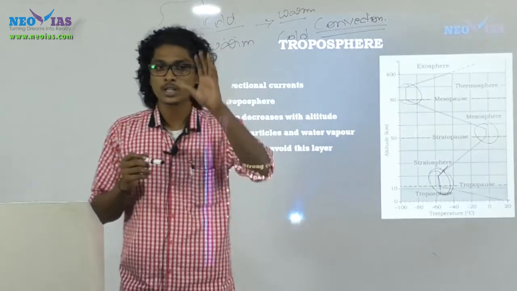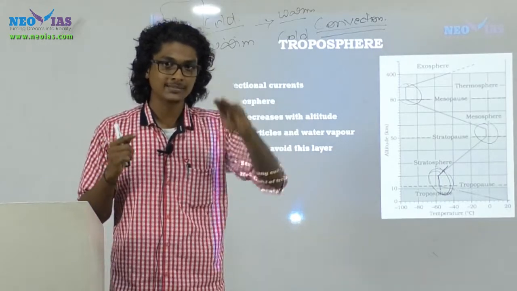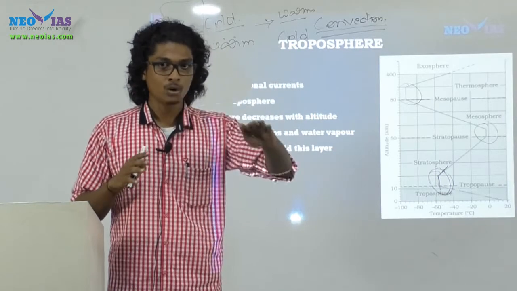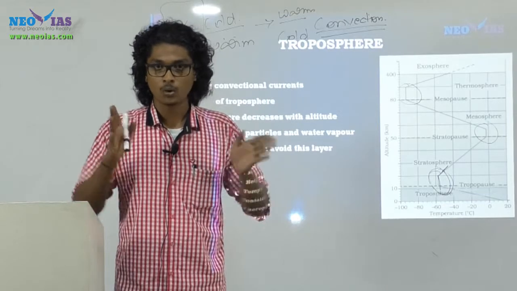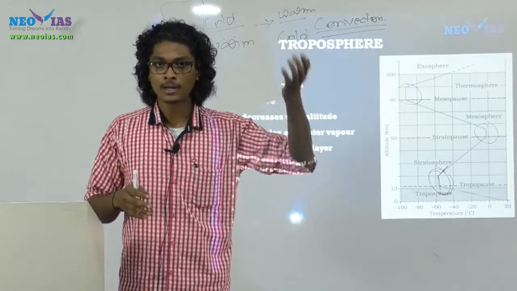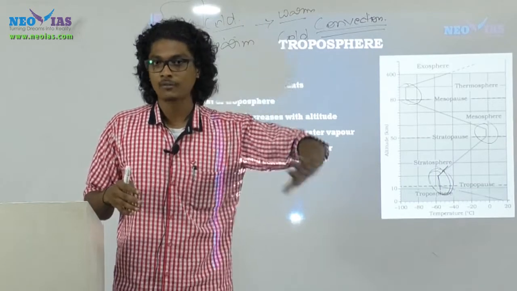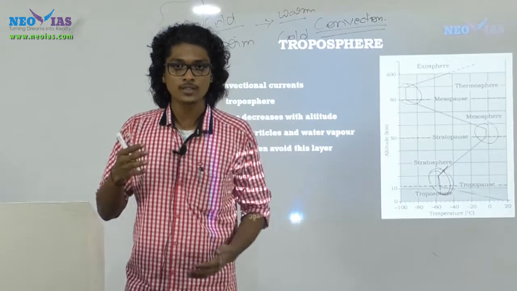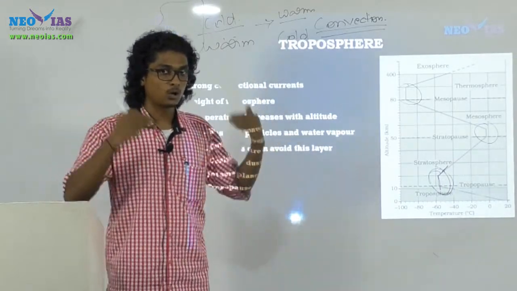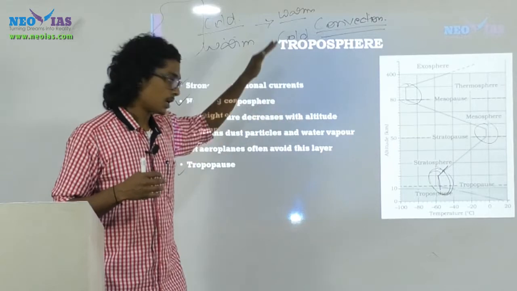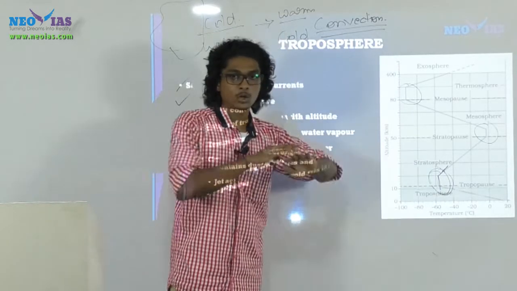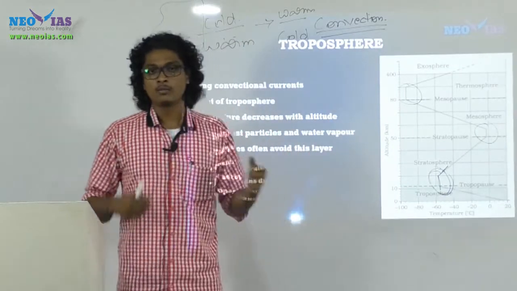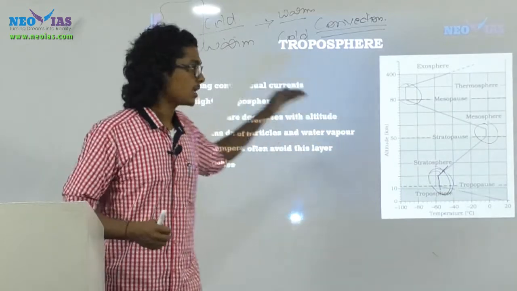See, the thing you should remember regarding the tropopause is that it's a place where convection is getting terminated. So beyond the tropopause, we will not have convection, and if we do not have convection, the water vapor and dust particles from the bottom layer will not get transferred to the upper atmosphere. This is why the majority of water vapor and dust particles are seen in the troposphere, because beyond the tropopause there will not be convection and we will have stable conditions. And in the troposphere, why do we have unstable conditions? Because of the convective currents.